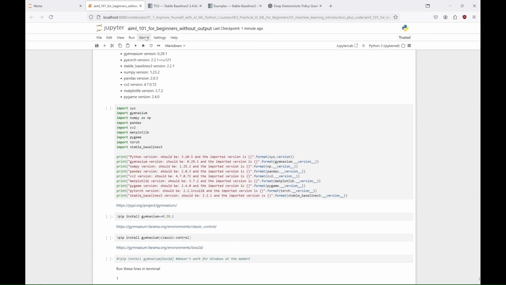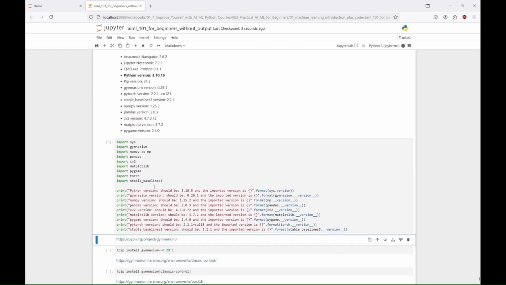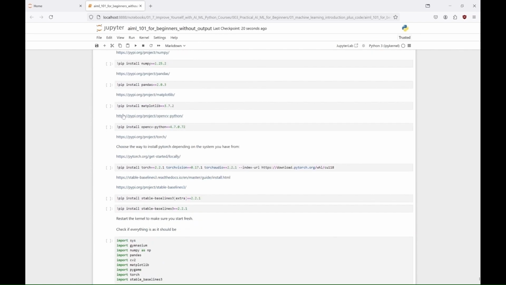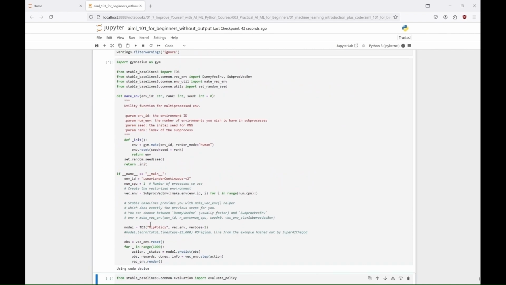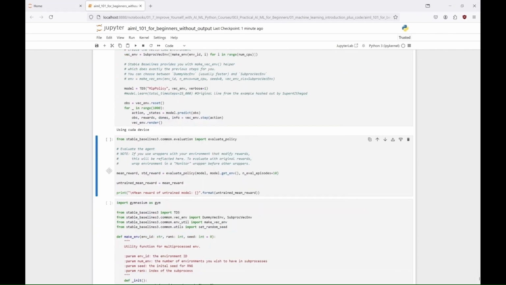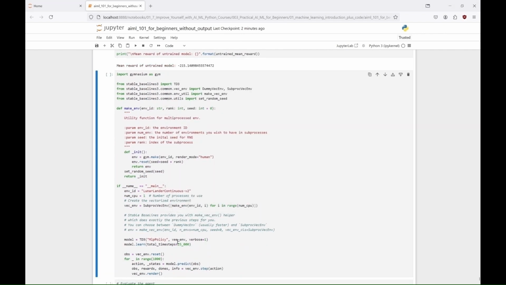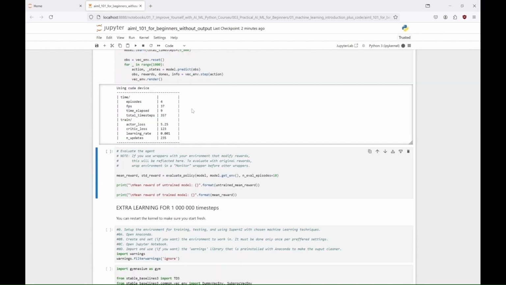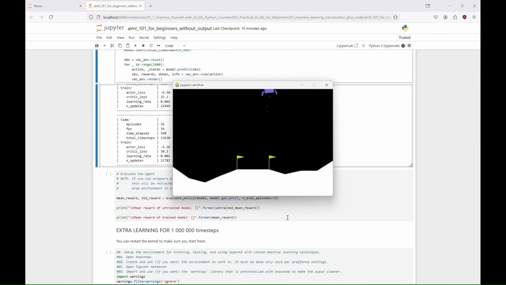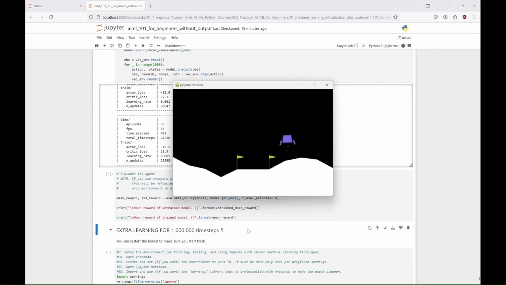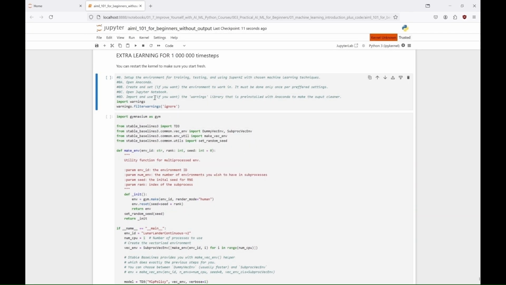Okay, so, let's see it in action in our Stable Baselines environment. At first, as always, we check if we have everything we need. Next, we check if the pasted example works. And finally, we train it for 25,000 time steps at first. And check how it works, and I would say, not bad for starters. So we can train it for 1 million time steps now.